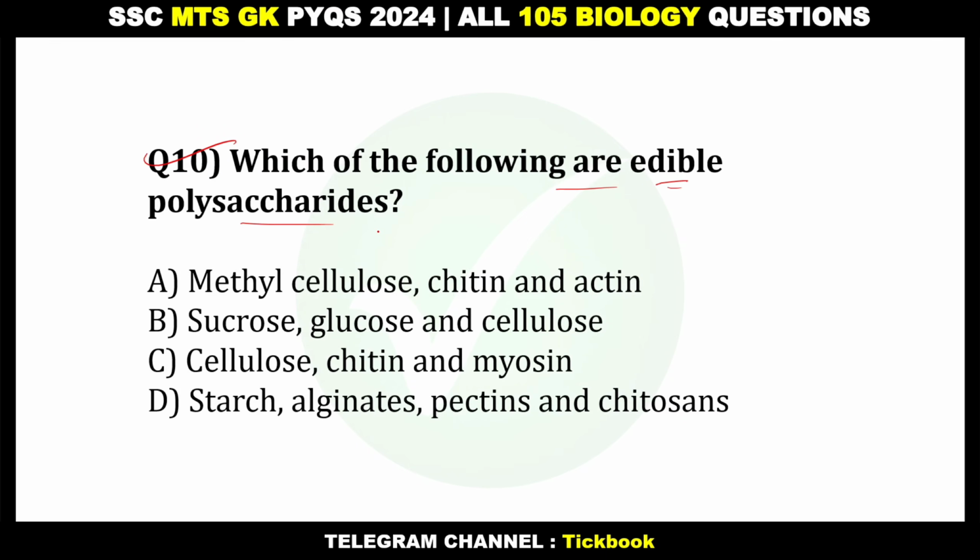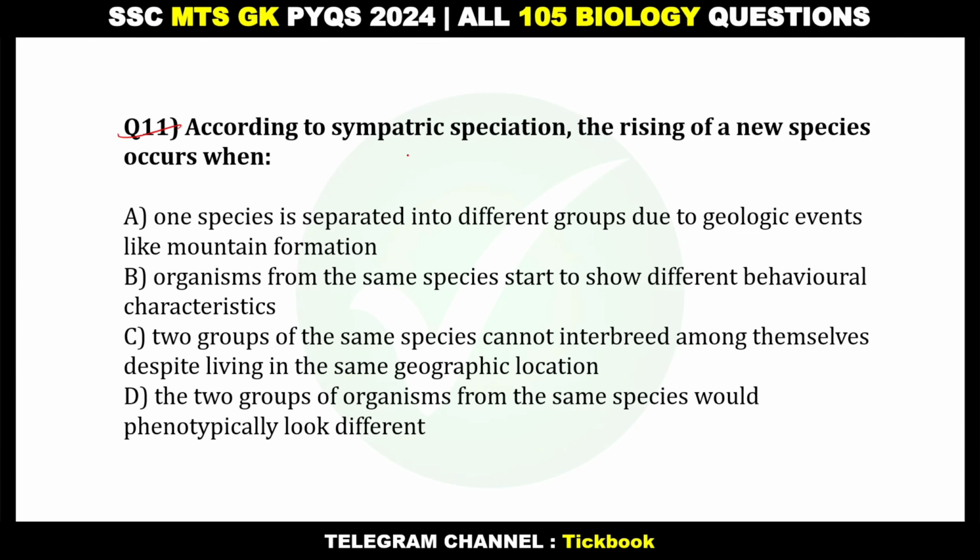Option number D, starch, alginates, pectins and chitosans. 11. According to the sympatric speciation, the rising of a new species occurs when two groups of the same species cannot interbreed among themselves despite living in the same geographic location.